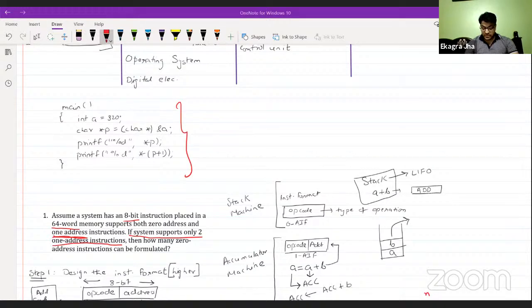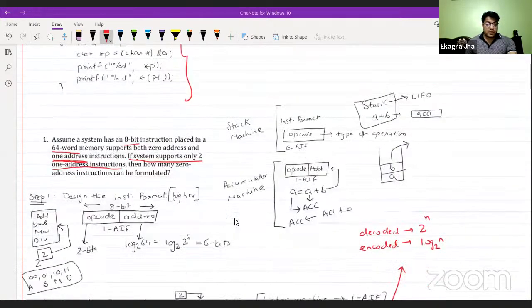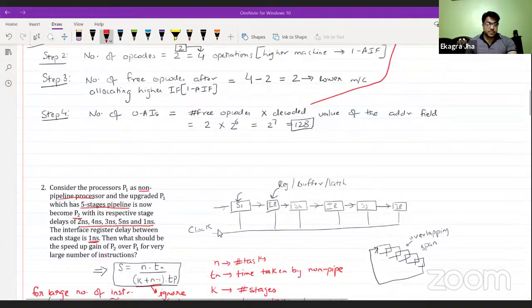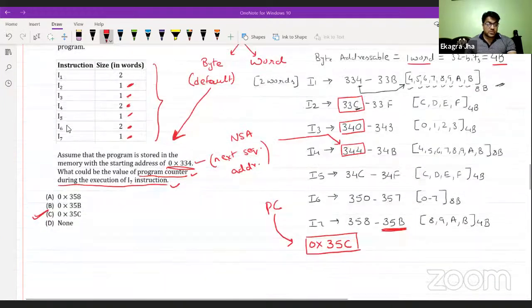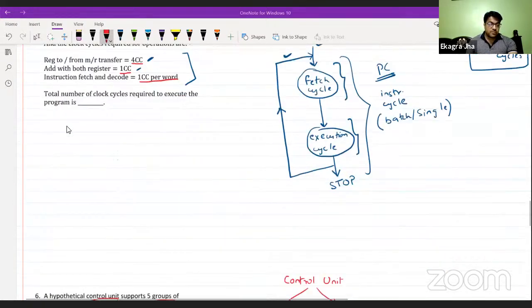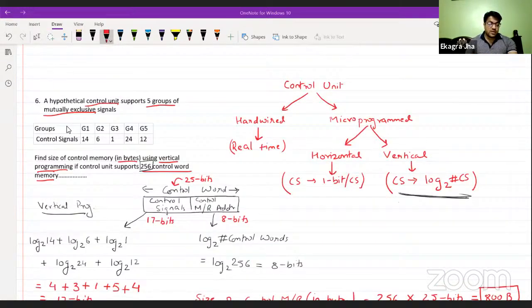So Shamli is asking about the last question. Mutual exclusion is given, so why are we not taking the largest number of control signals instead of adding all the control signals? Let me go to this question particularly. Because of this particular term, mutually exclusive, what do you mean by mutually exclusive? That only one thing can go for execution or some operation at a time. You must have heard this in operating systems as well, because a semaphore is involved and a resource conflict is there.